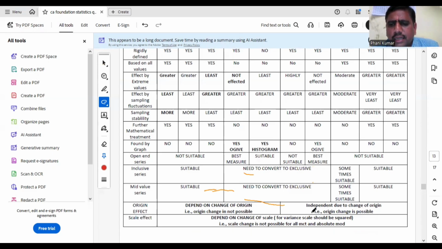Similarly, coming to dispersions, origin effect is independent. That means origin change is possible. So for dispersion, all absolute measures are not affected by origin.